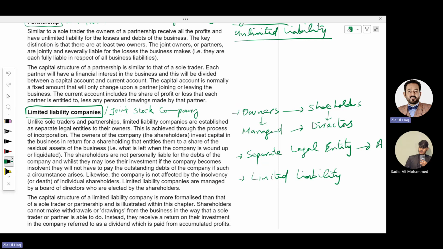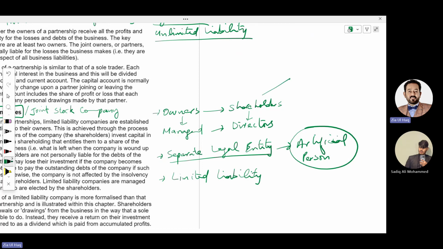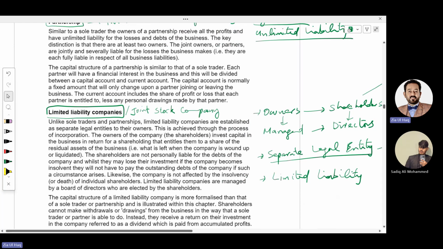So the main difference between sole trader, partnership and company is that in sole trader and partnership, the owner's liability is unlimited, while in a company, the owner's liability is limited. Why? Because a company is a separate legal entity, meaning an artificial person in a society. Owners are different from the company. Who is managing the company? Directors manage the company.